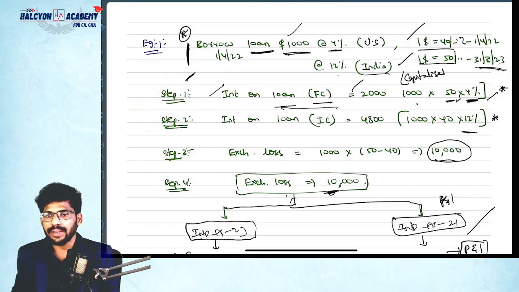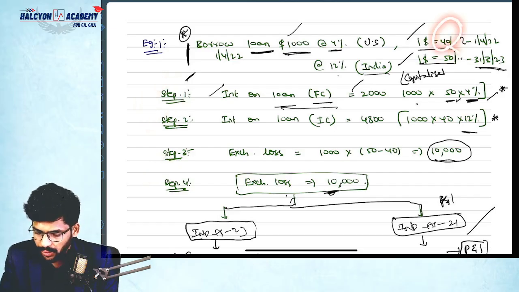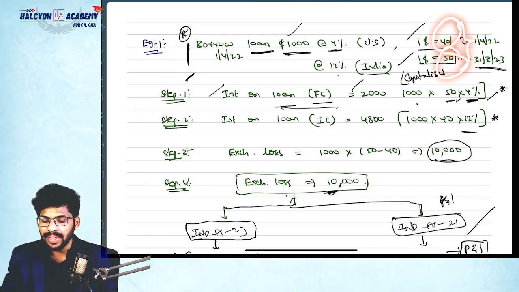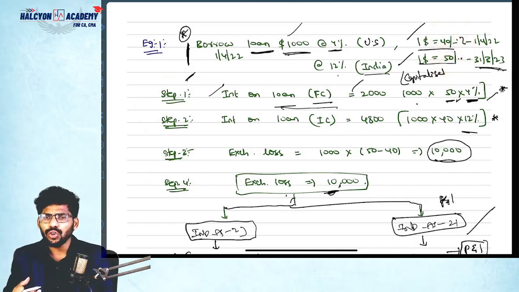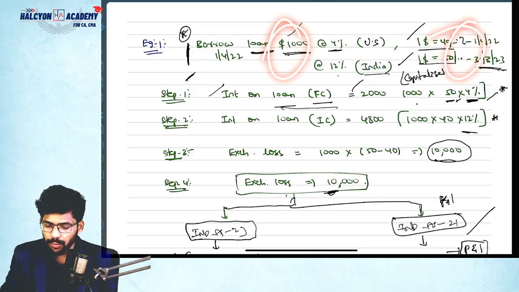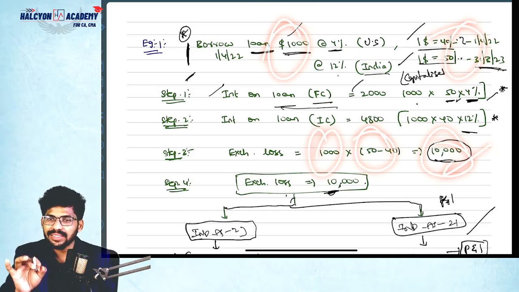What should be the exchange loss? Please calculate. Exchange loss, how much? See here 40, here 50, right? So 10 rupees is increasing. It's a loan, you need to pay. So liability will get increased by 10 rupees. So $1,000 into 10 rupees, how much? 10,000. That is the exchange loss.